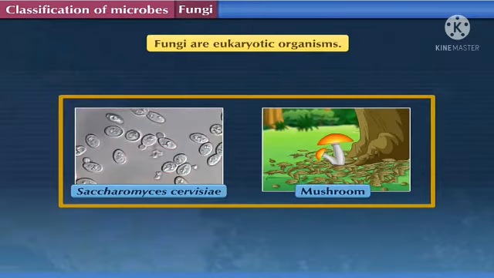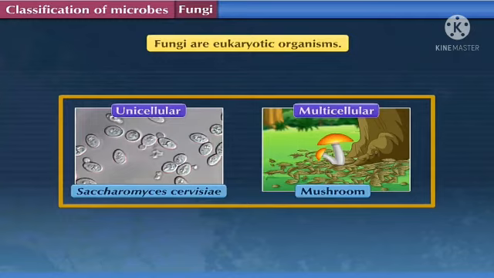Here also fungi are eukaryotic organisms, but the interesting part is that some are unicellular and others are visible with our naked eyes. Though some are made up of a single cell, some of the fungi can be seen with our naked eyes. Not all, but a few of them are possible to view with our naked eyes. I have given you the examples in the picture of unicellular and multicellular fungi. So Saccharomyces is the unicellular fungi microorganism and mushroom is the multicellular fungi microorganism.